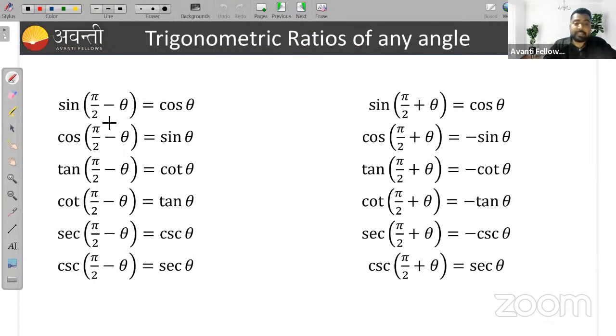Okay, let's see another example with some other angles. Sine of pi by 2 minus theta is equal to cos theta. You can see here, pi by 2 minus theta means they are lying in the first quadrant. Suppose this angle is my theta, then this will be my pi by 2 minus theta. If this angle is my theta, this will be my pi by 2 minus theta. So sine of pi by 2 minus theta.